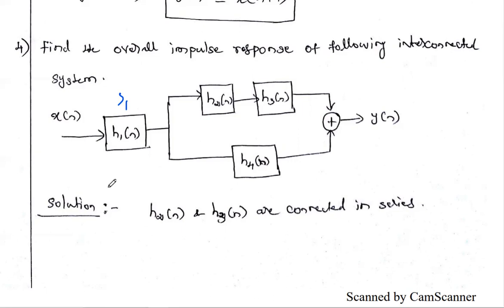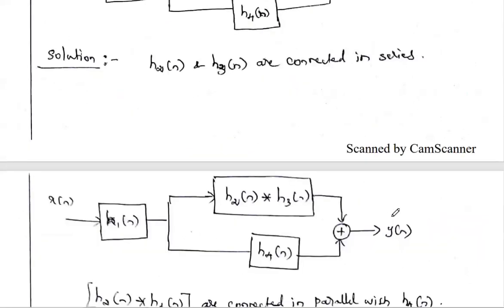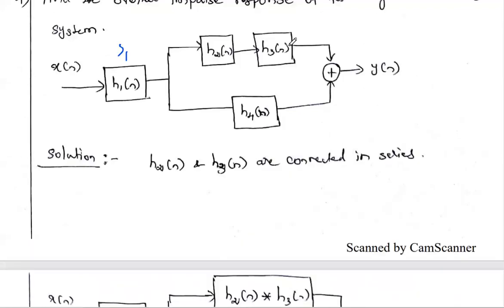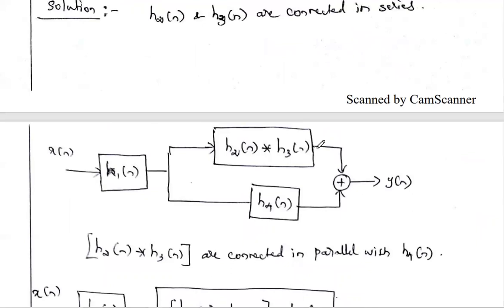First, H2 and H3 are connected in series. If 2 systems are connected in series, the overall impulse response is the convolution of the 2, so H2 convolution with H3.